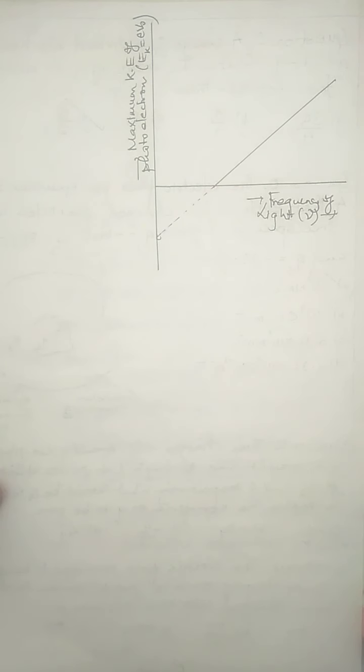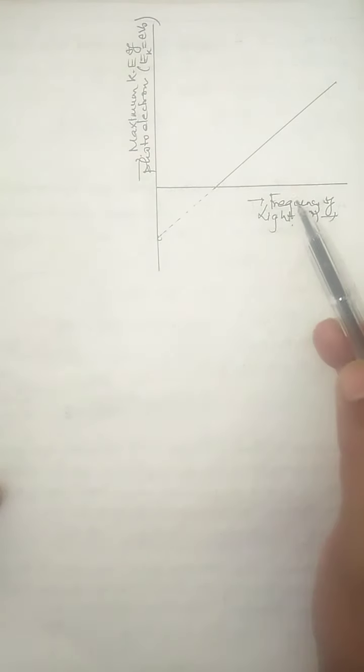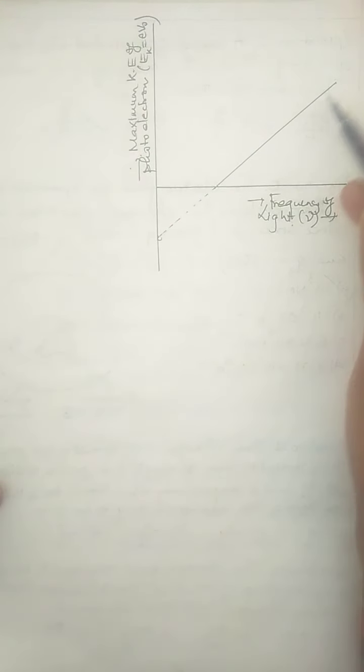So children, we can easily plot a graph of frequency of incident light and the maximum kinetic energy of photoelectrons, that is Ek, which is also equal to eV naught. The graph is a straight line graph, because kinetic energy and frequency increase linearly. But if you look at this graph, it is a straight line not passing through the origin. So this graph says that there must be a minimum frequency of incident light where the photoelectron can just eject from the metal plate.